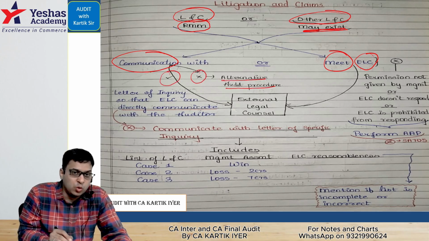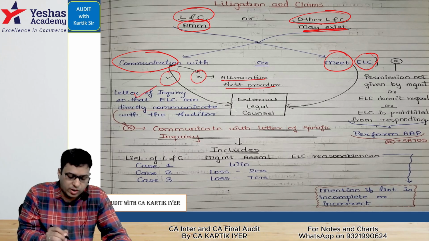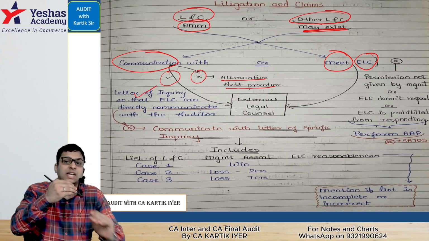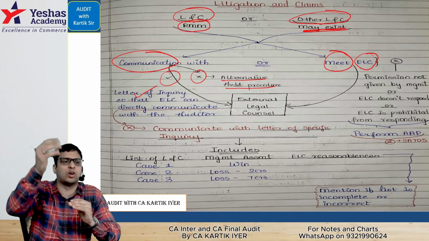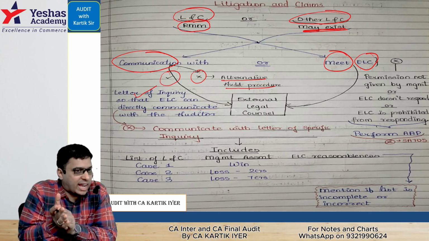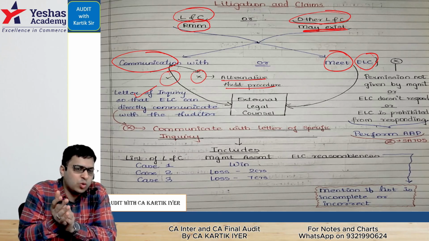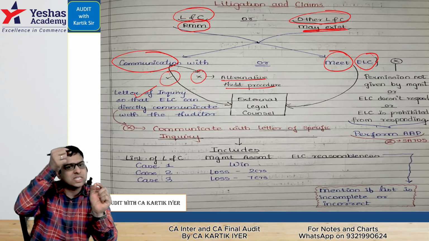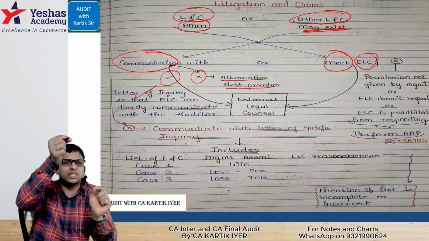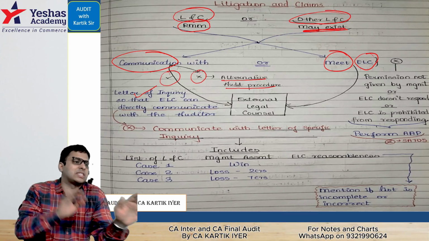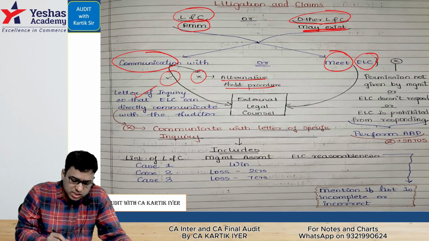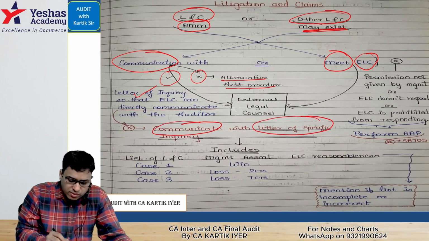If they give the permission, you want to communicate with something called a letter of inquiry, which gives a direct communication access between you and the external legal counsel, which the management may not accept. Management will tell you, no, you have to give a letter of specific inquiry. Ask your questions in a specific manner. That is the maximum communication we can allow. In that case, you understand here, we have to communicate with a letter of specific inquiry.